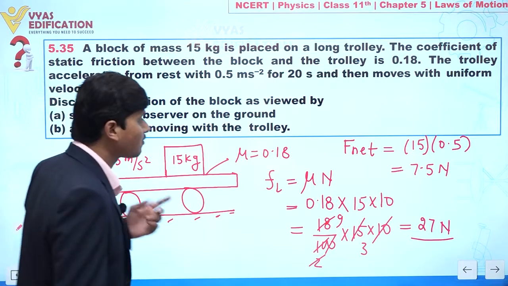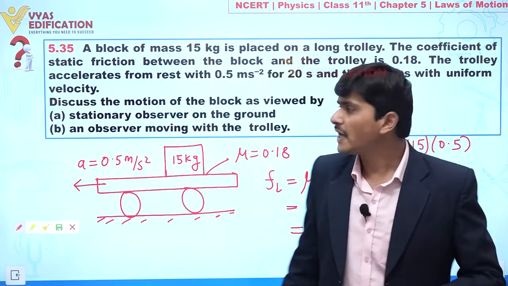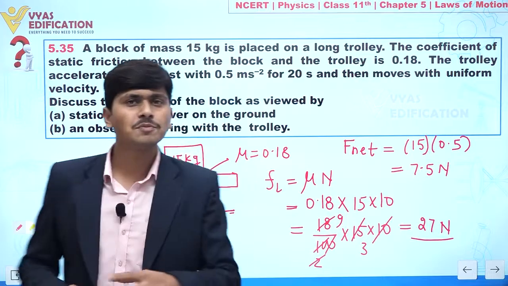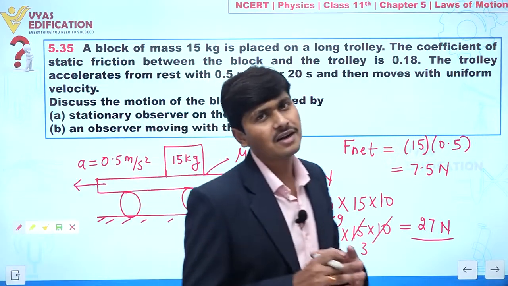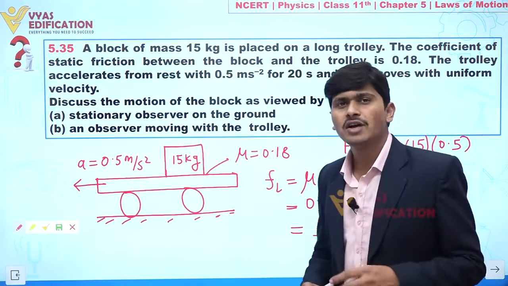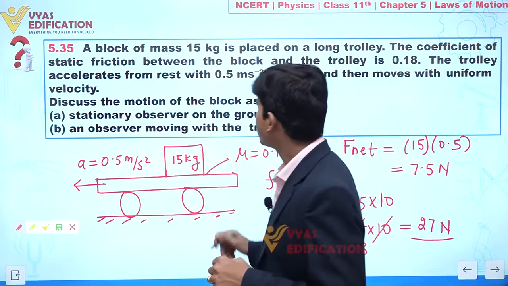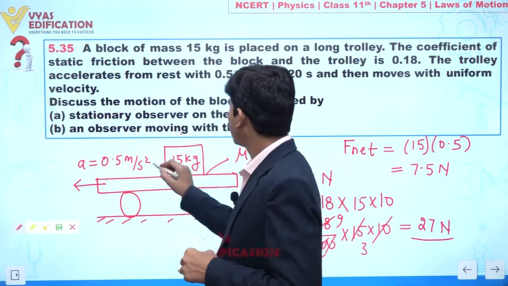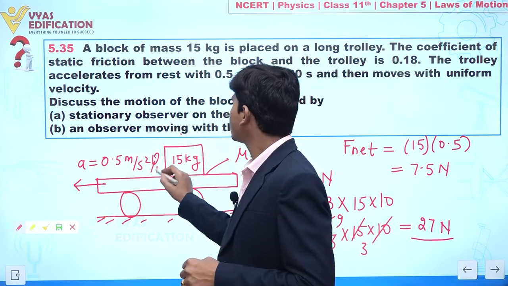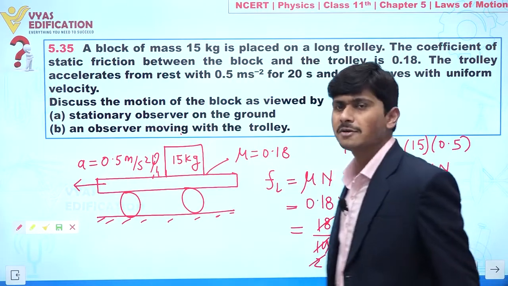But very important. If I talk about part B, an observer is situated in a non-inertial frame. Non-inertial frame means what? Let's suppose I place an observer in this trolley, and that observer is observing the motion of this block.